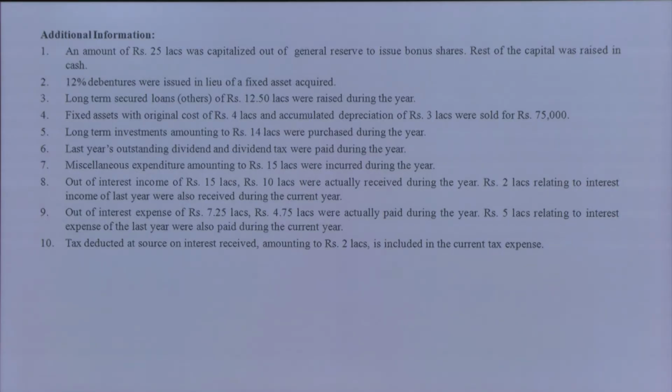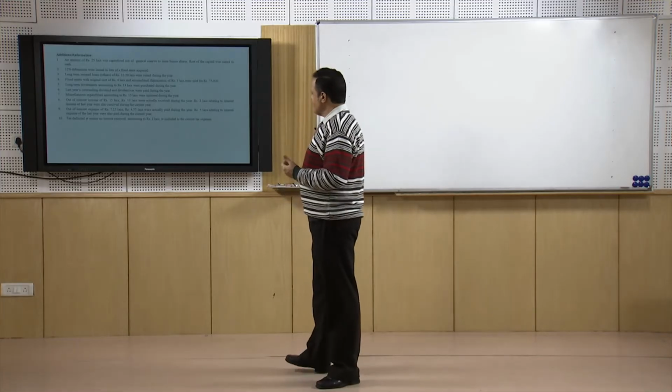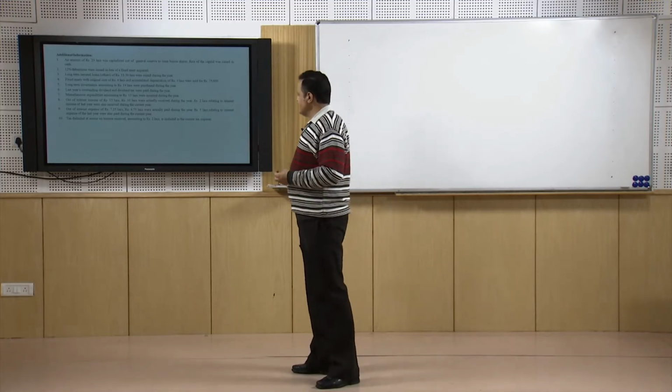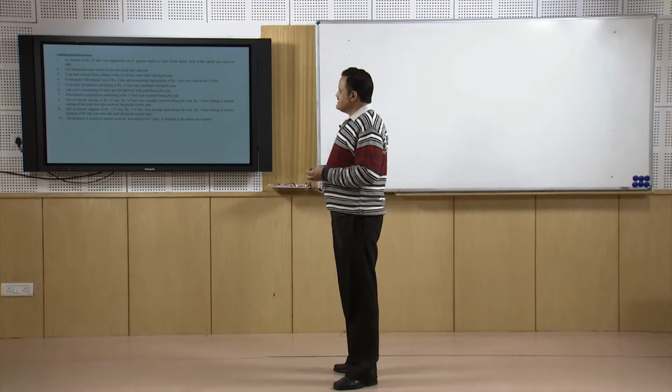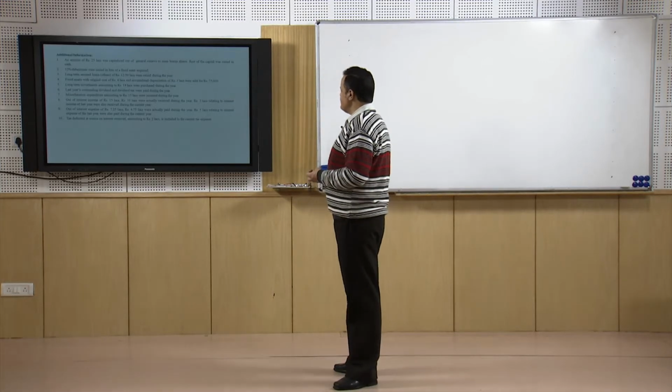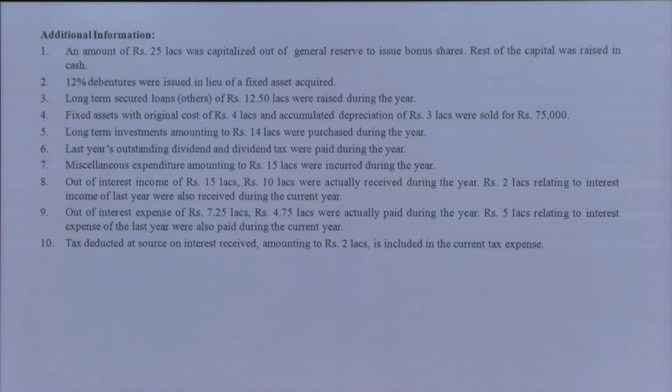Loans are being taken, so it means the cash must have flowed in. That is a financing activity. Under financing activity the loan must have increased the cash by 12.5 lakhs. Similarly, fixed assets with an original cost of 4 lakhs and accumulated depreciation of 3 lakhs were sold for 75,000 rupees. So it means we also have to adjust for it.